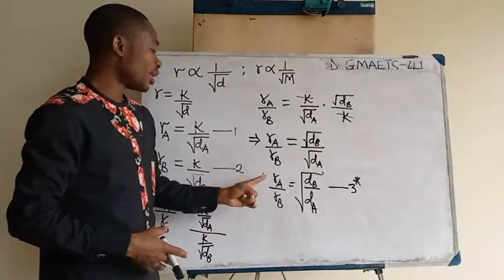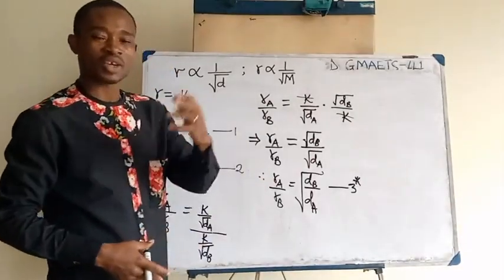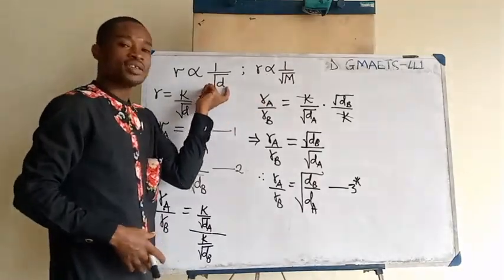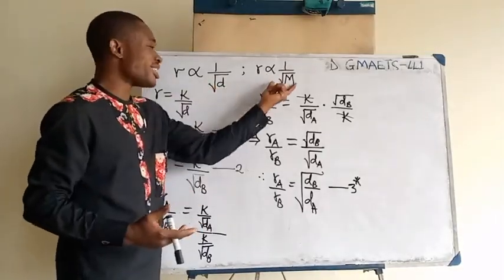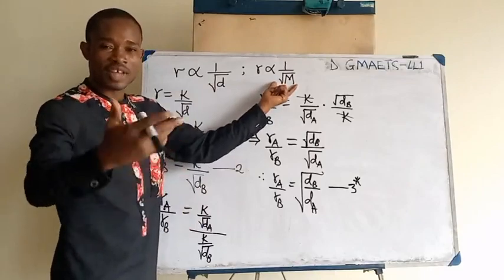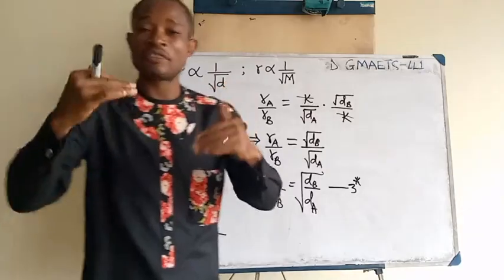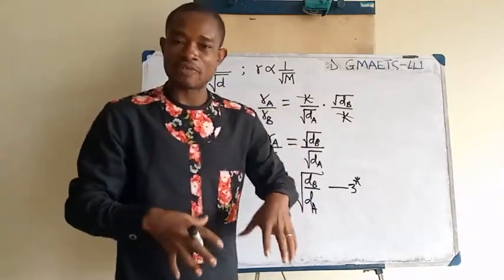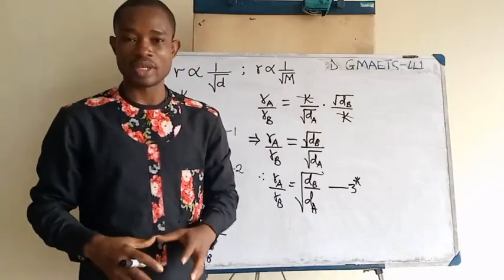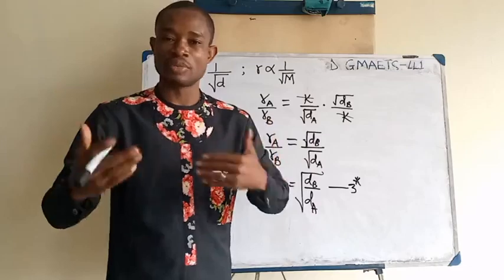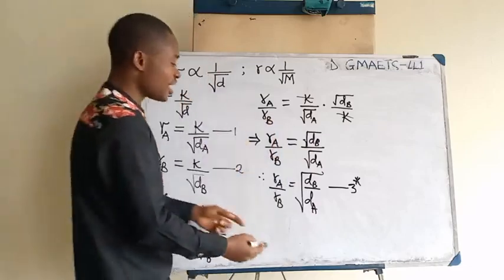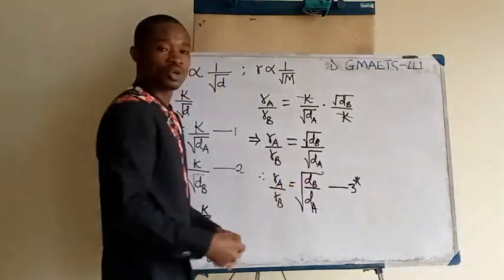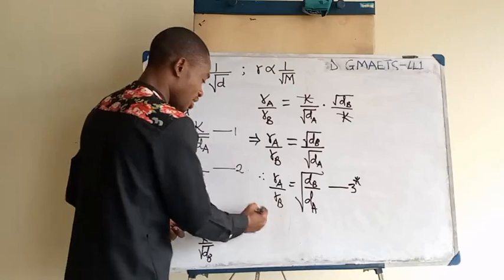We are going to link this rate of diffusion now to the molecular weight of the gas. Remember, I stated that density of a substance is directly proportional to the molecular weight of that substance. The higher the density of any given substance, the higher the molecular weight. The lower the density of a substance, the lower the molecular weight. So there is this direct relationship between them. It therefore means that instead of using density in this case, we can use molecular weight. So let me write it.